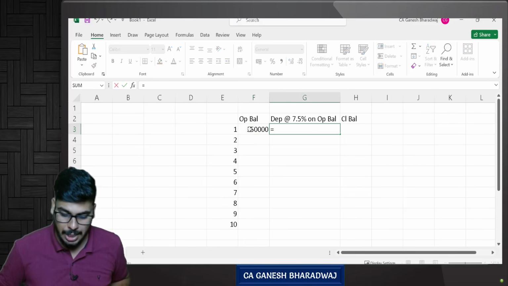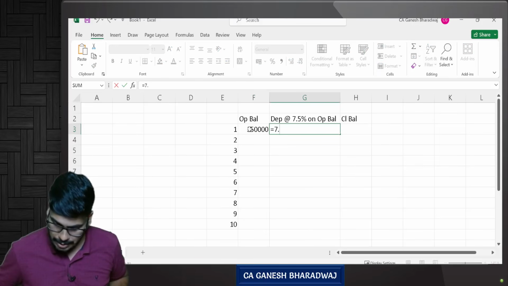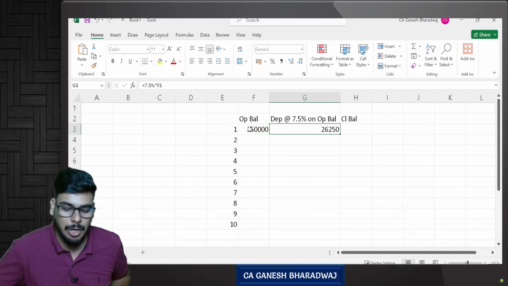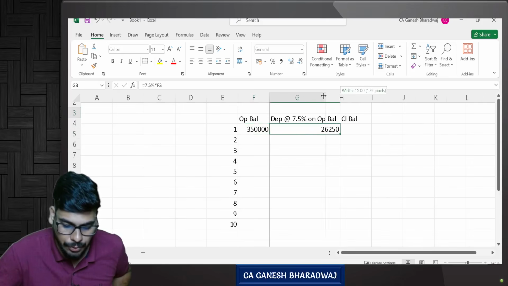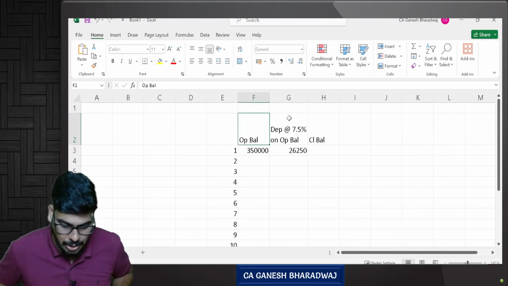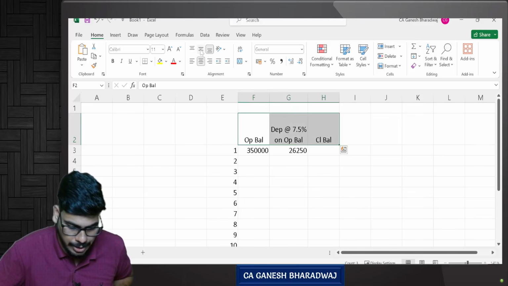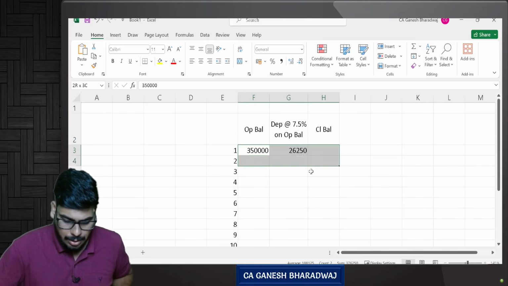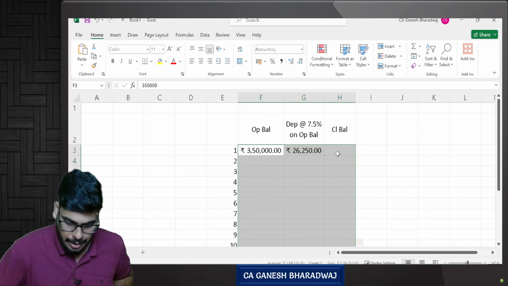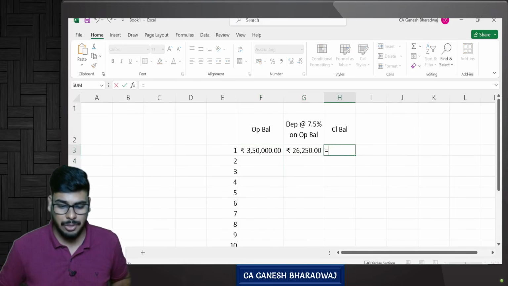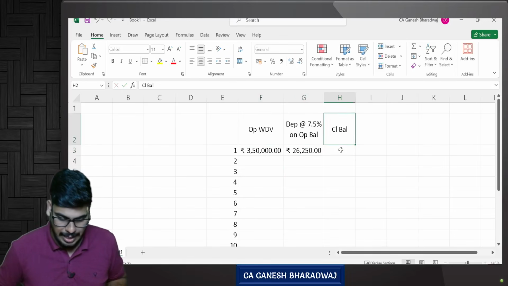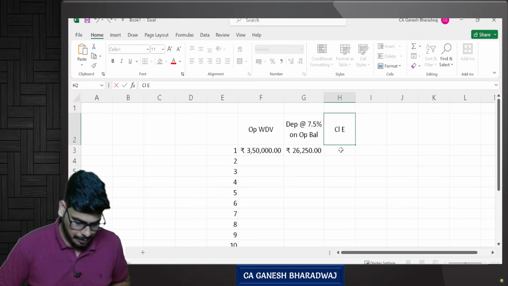So depreciation for the first year is going to be 7.5% into the opening balance. How much is it going to be? 26,250. Yes or no? It's going to be 26,250. Now just a minute. I'm putting all these things in figures. Now what is going to be your closing balance, that is your closing WDV? So I will put this as opening WDV and this as closing WDV.